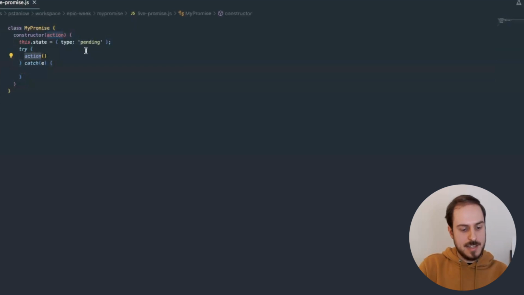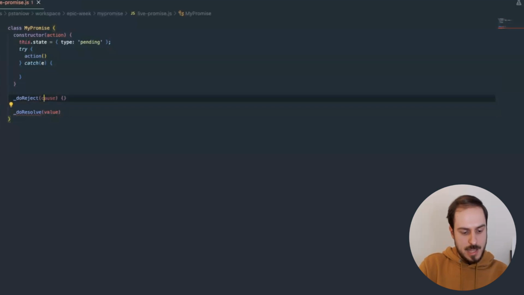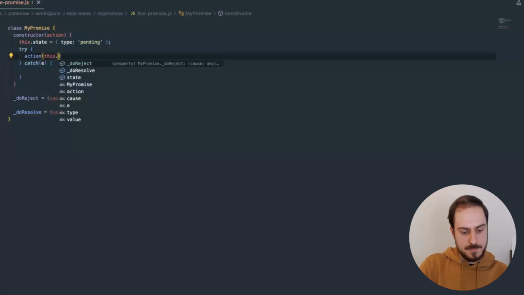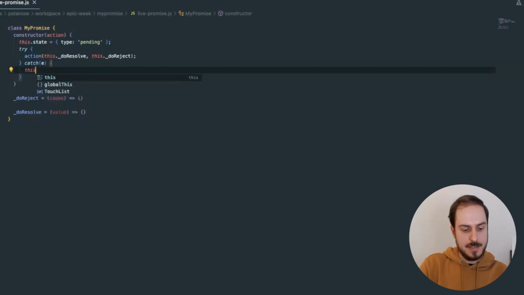And action, as you remember, gets called with resolve and reject, and they come from within the promise. So let's call them doReject with some cause and doResolve with a value. And instead of making them methods, I will actually make them fields so that I don't have to think about this. Okay, so we pass them to the action, and we also want to handle the case when the action has failed or thrown an error.